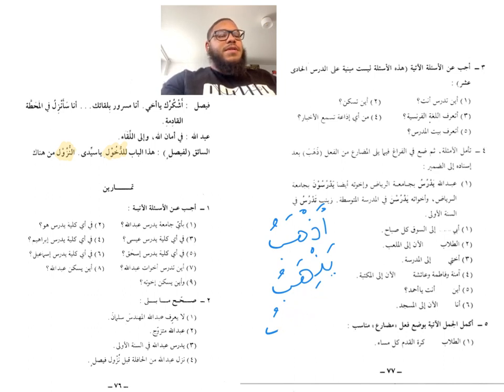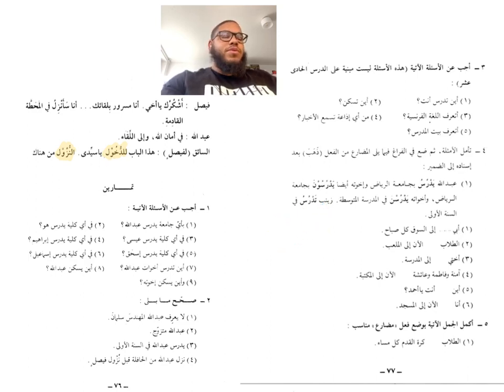On the next page, on the next exercise, the bottom exercise, but that continues on to the next page, it says أكمل الجملة الآتية بوضع فعل مضارع مناسب. Complete the following sentence by placing a suitable فعل المضارع. So here it says, for example, الطلاب something, كرة القدم كل مساء. So the students something, football every evening. What's a suitable verb? To play. But you have to place it in its present tense form.